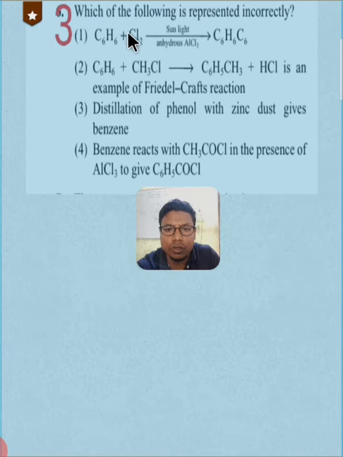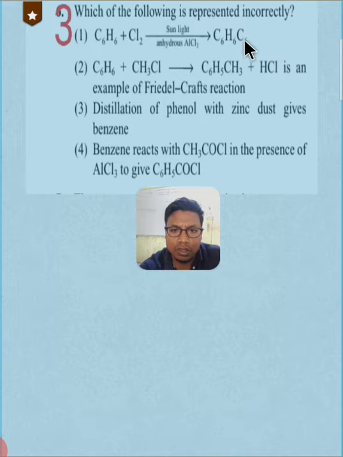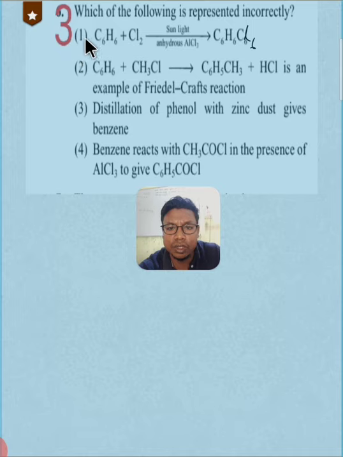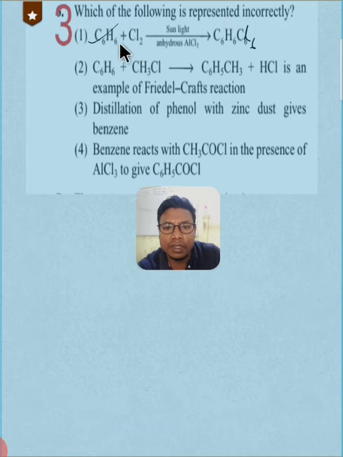The third question is, which of the following is represented incorrectly? Benzene is reacted with chlorine in presence of sunlight, and we get C6H6Cl6. This is actually a printing mistake, this must be Cl. So this is correct. This is not the correct option, as we need to choose the incorrect reaction.